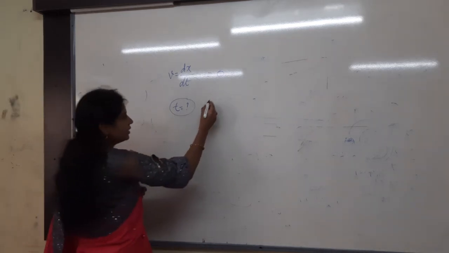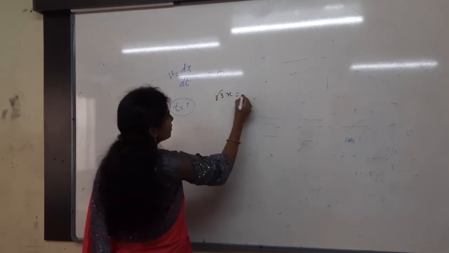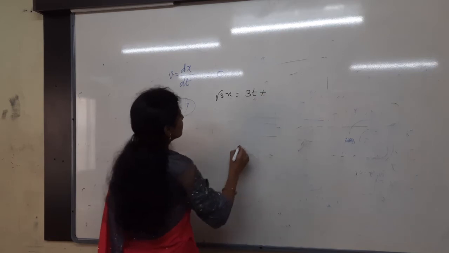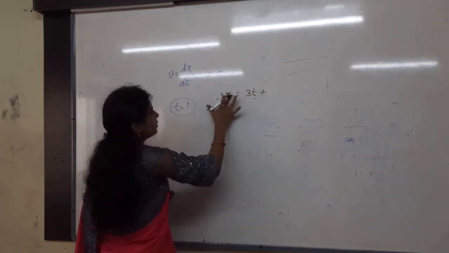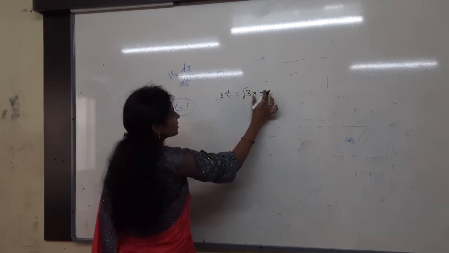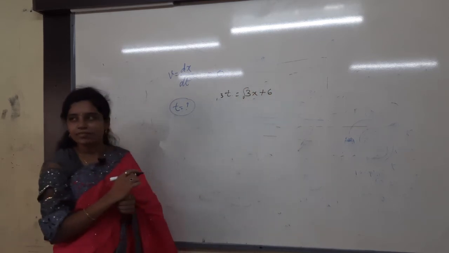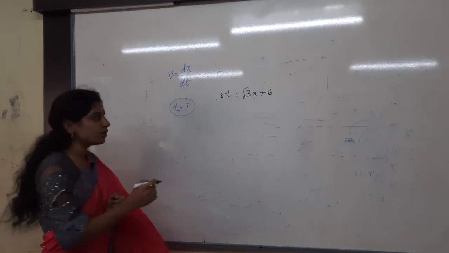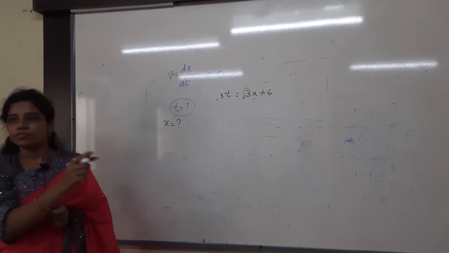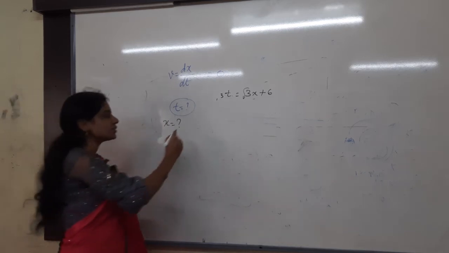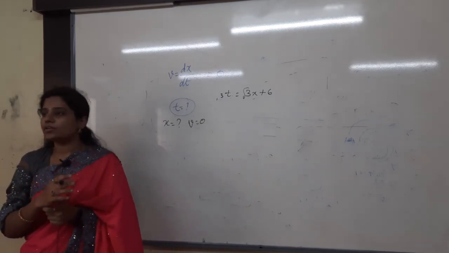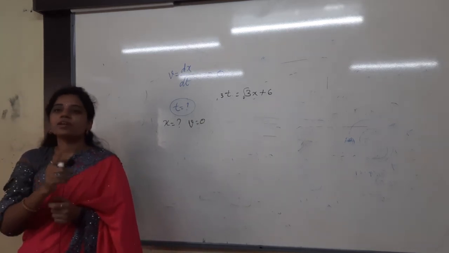What is the function they said? Root 3x equals 3t minus 6, or plus 6. This is the equation they have given, and clearly they are asking for the displacement. When? What is the condition? Whenever the velocity is 0. The last line is very important. They have asked that you find the displacement when velocity is 0.